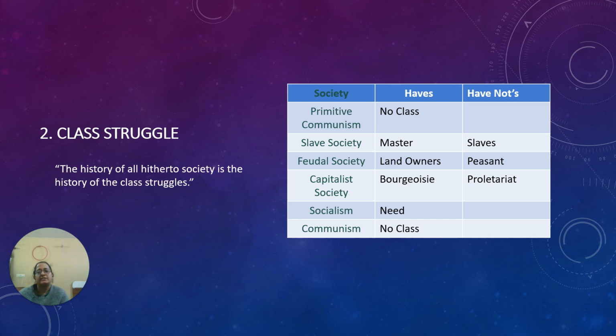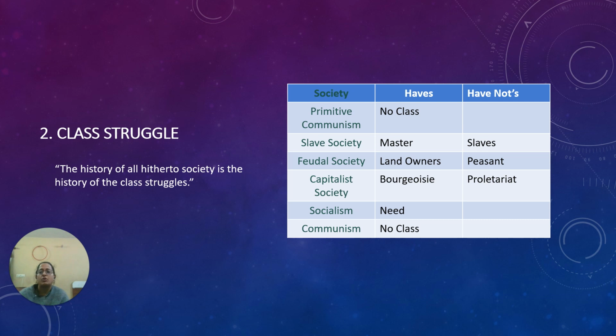So the Jajmani system can't be analyzed with the Western lens, okay. This is the variation only. Don't think that this theory was given by Karl Marx. A number of anthropologists and sociologists went for research over the Jajmani system, and they have seen it as working functionally in the village society of India, okay.